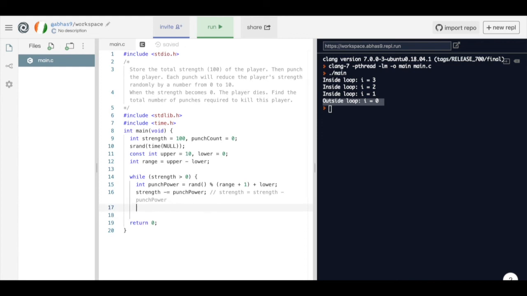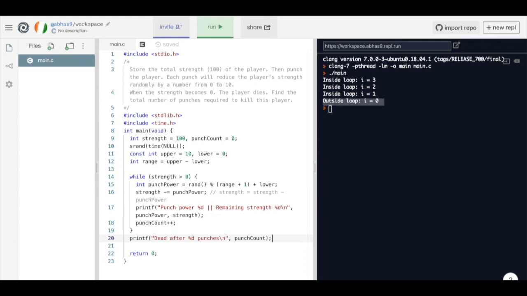Now let's print the total strength of the player inside the loop and increment the punch count. After this, we can close our while loop. At the end, we can simply display the punch count to print the total number of punches required to kill this player.